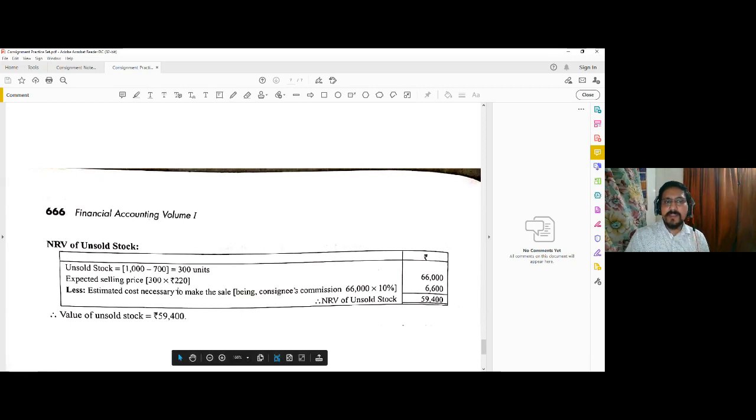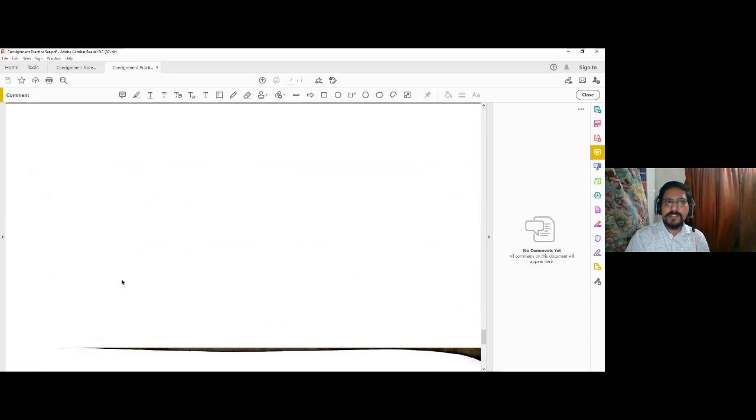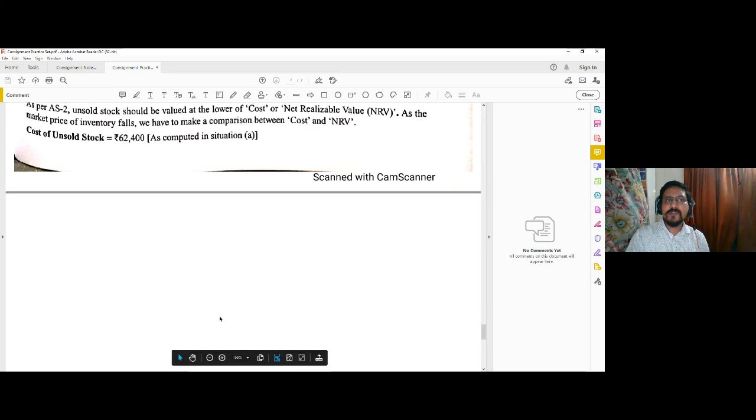So the expected selling price of this goods is 66,000, that is 300 into 220. And since from this sale the consignee is entitled to 10% commission, on this 66,000, 10%, that is 6,600, is an estimated cost which is unavoidable. So basically NRV of unsold stock is 59,400, while the cost of the unsold stock you have calculated is 62,400.